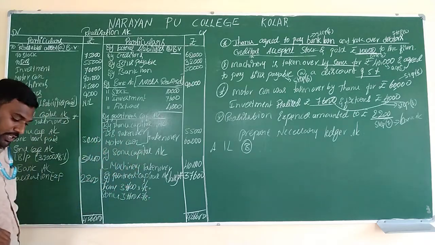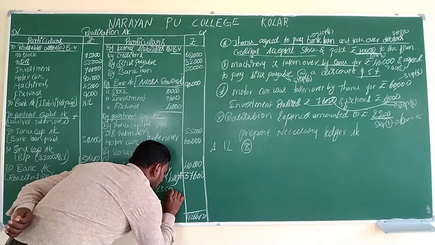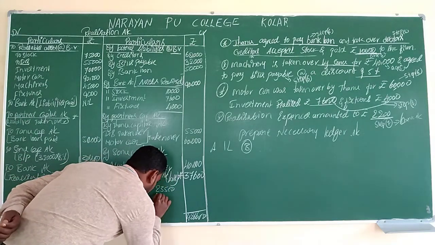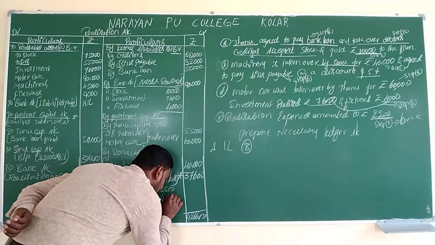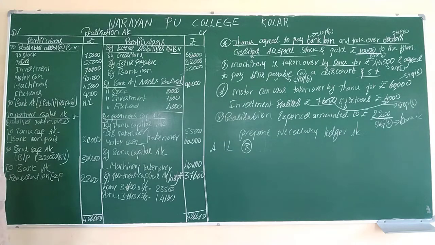Therefore the first partner will get 23,500 and the second partner will get 14,100. So totally we have to get 37,600. So these are the exact values we get from the preparation of the realization account. This is the first account we have to prepare.